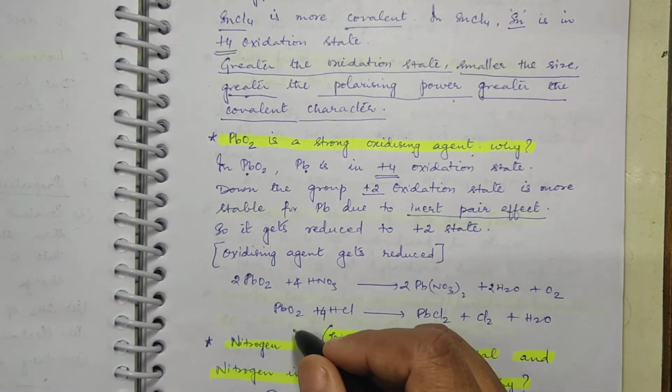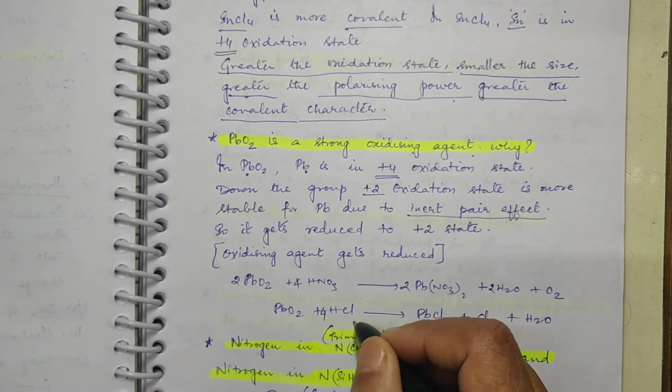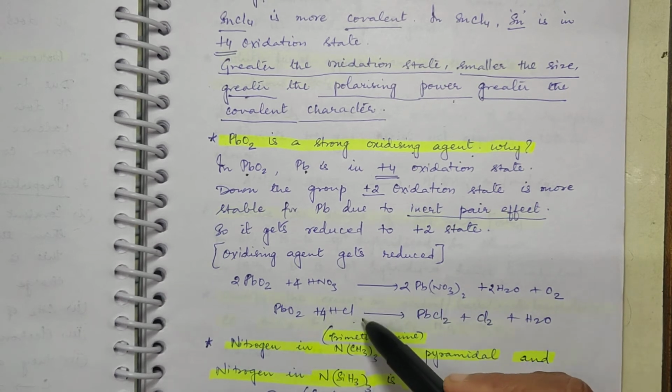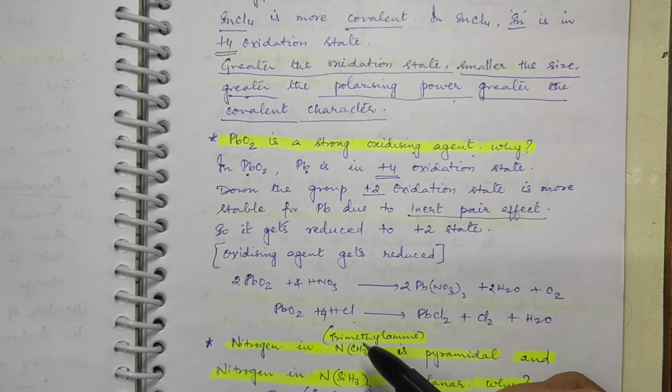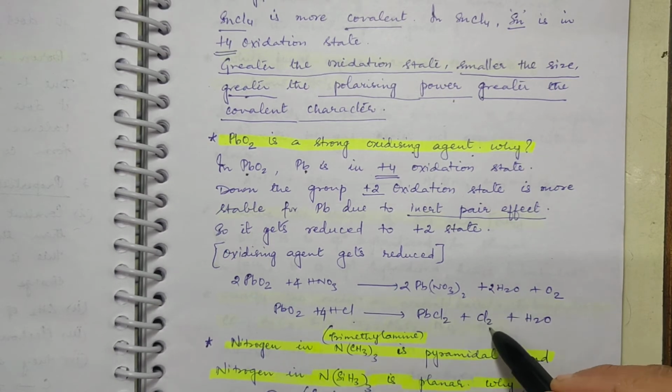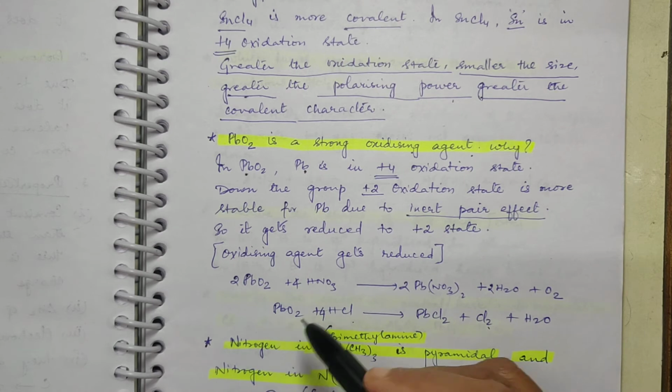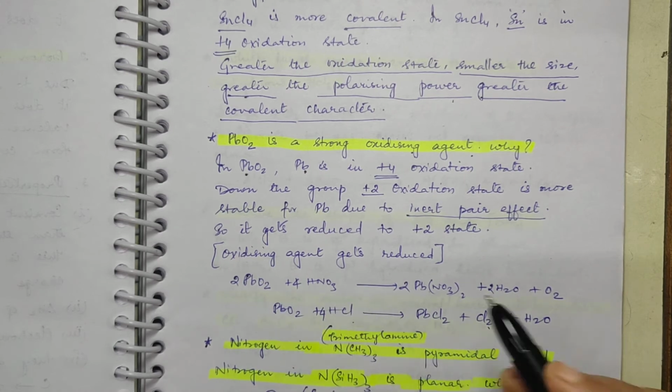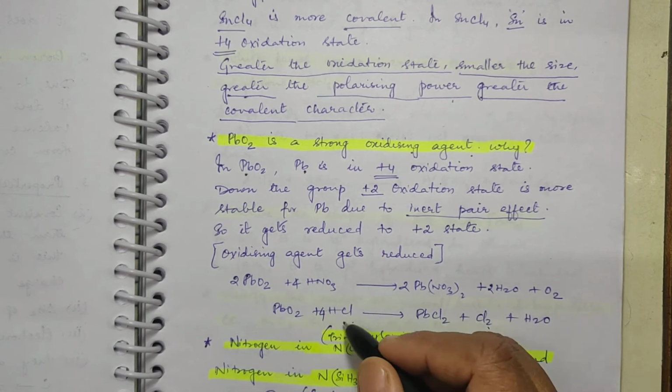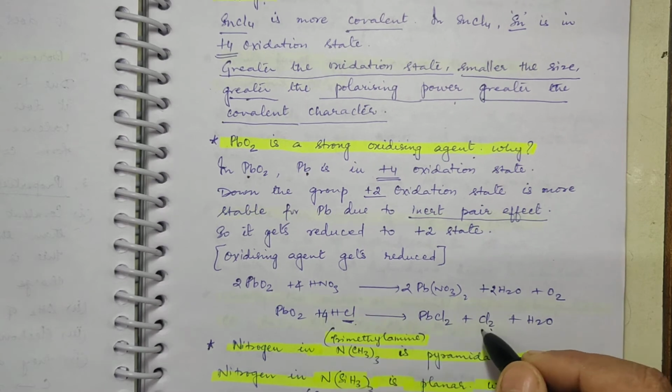Okay, and supposing if you see the reaction of PbO2 with HCl, you will find HCl will get oxidized to Cl2. That means PbO2 has oxidized HCl to Cl2. Cl minus of HCl is oxidized to Cl2.